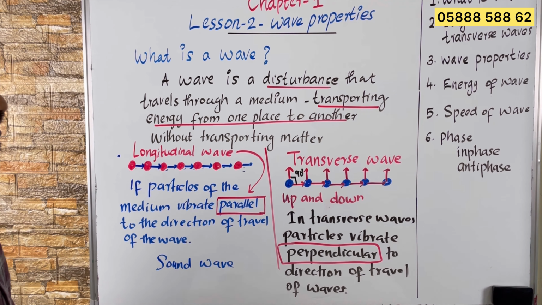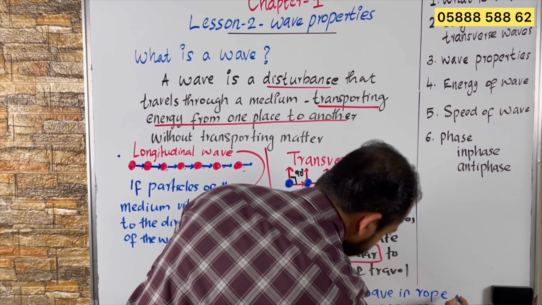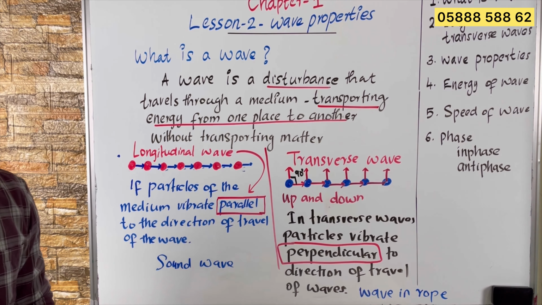The wave produced in a string is an example for transverse waves. Wave produced in a rope is an example for transverse wave.